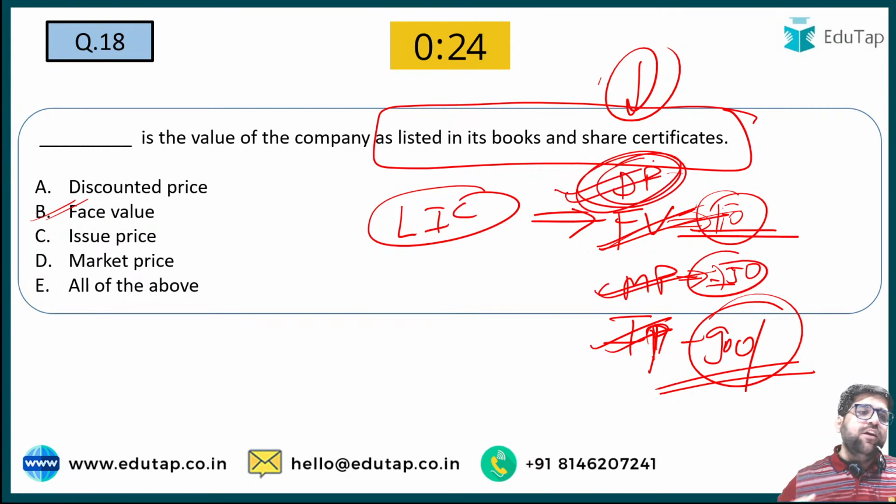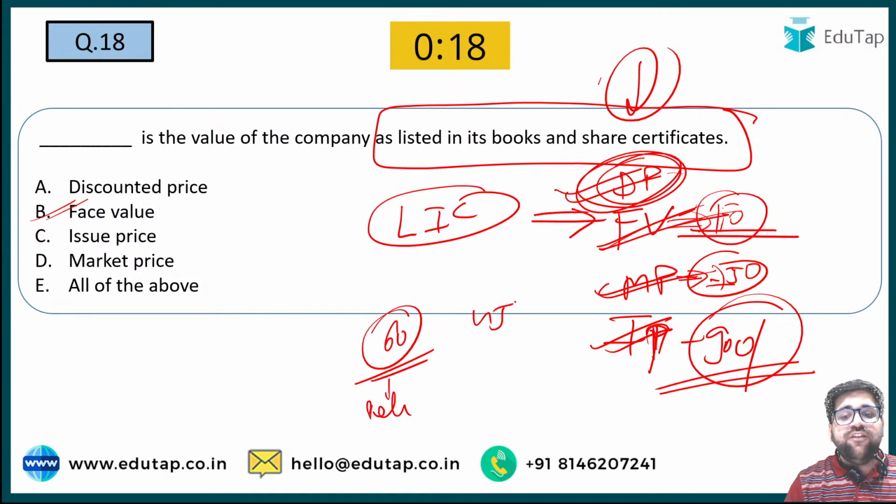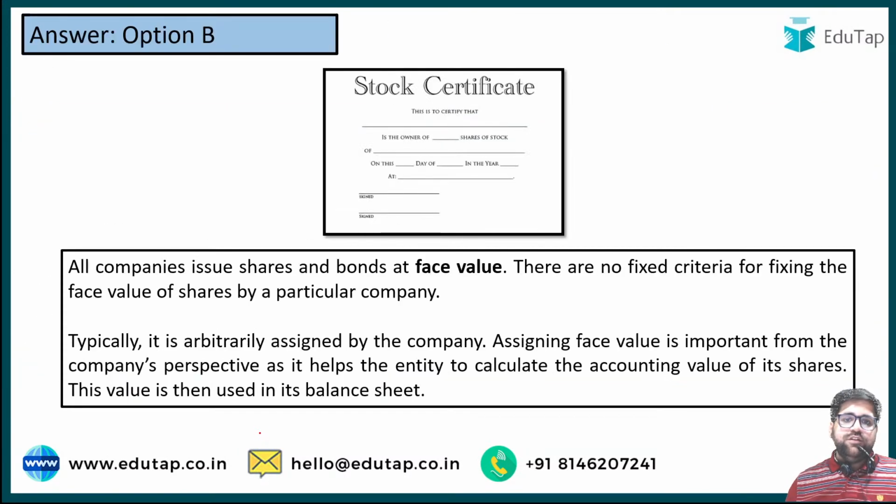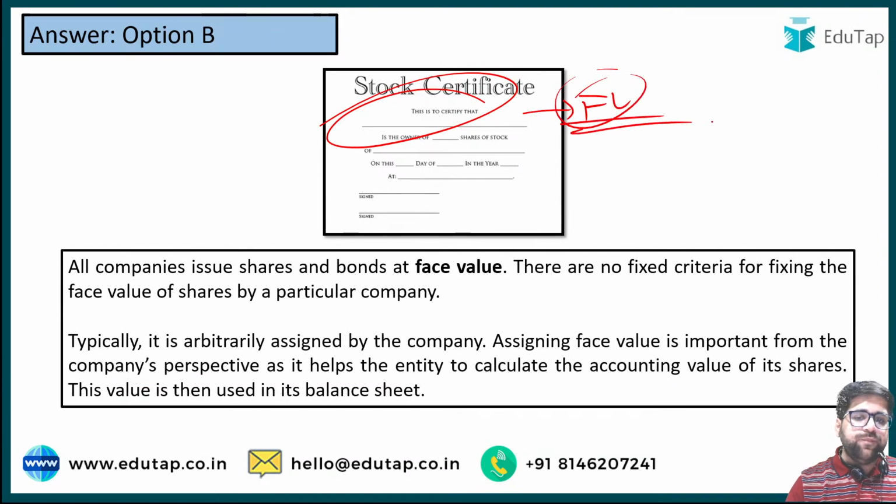Discounted price means, for example, in LIC there was some discount of 60 rupees for policy holders, and there was 45 rupees discount for retail investors, plus the employees of LIC. So this is the discounted price which has been issued. These are some important concepts which you should learn, and you should relate these concepts with your current affairs as well. This is the stock certificate in which face value is written.